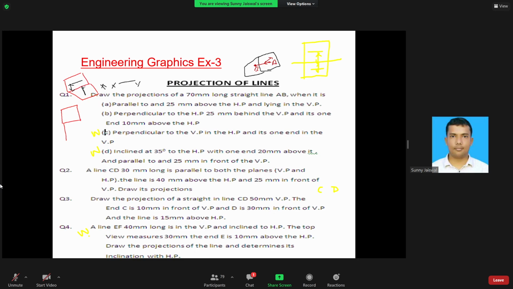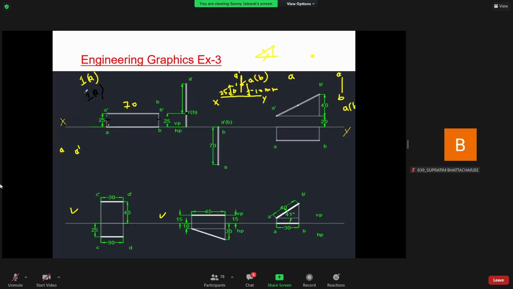When you're looking from the front, how will you tell the quadrant? It can be any quadrant. Whatever is easy for us, we are taking the first quadrant. Okay, if we are taking the first, then this is right. So when you're looking from the front, what you will get? You will get one point view. That point will come on the XY line. Similarly, if you're looking from the top, you will get one line of original length, on the horizontal plane.